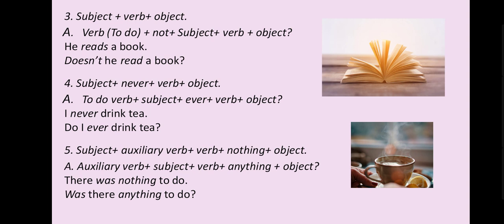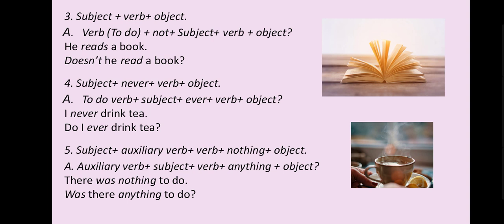Fourth, subject plus never plus verb plus object. So it will change like this: do verb plus subject plus ever plus verb plus object. I never drink tea. I is the subject. Then never. Then the verb drink and the object is tea. The do verb, that is do, then subject I. We know that when we write an interrogative, our verb comes first. Do I ever drink tea?